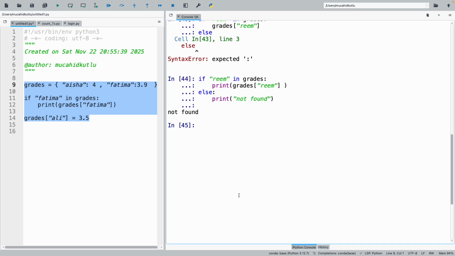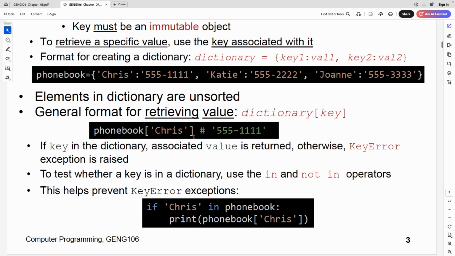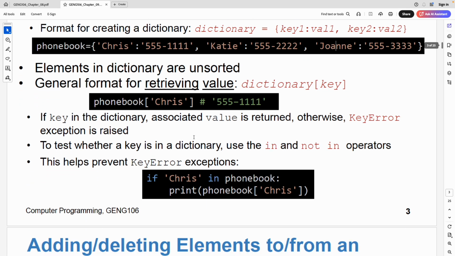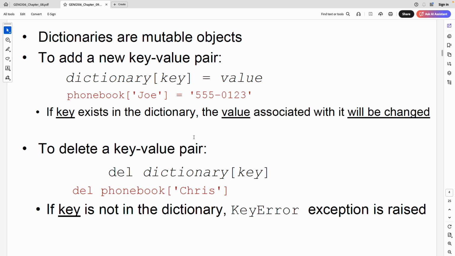So this in operator, we use it a lot with dictionaries. The reason is that we don't know where the index starts. What is the smallest string? We don't have this kind of information. Where does it end? We don't know. So when we want to process it, we check, is that in this grades or not? If so, we will use it. Otherwise, we will get this key error problem. Do you have any questions so far? By the way, if you understood this part, you got 90% of the dictionary. That's the main part. The other parts are just a little more details.